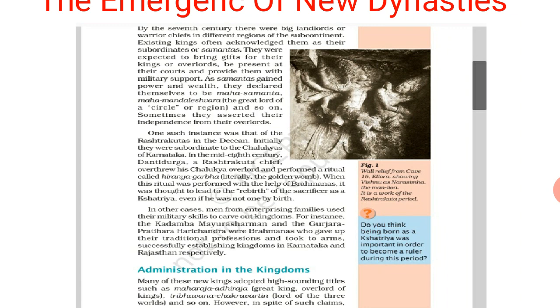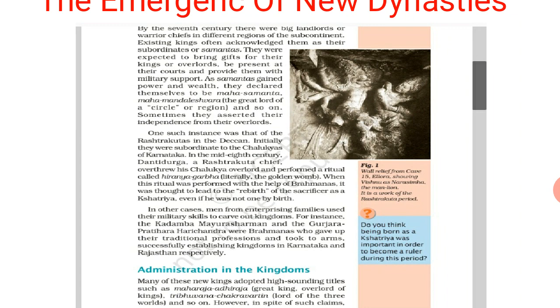They worked as samantas, but after some time, when the samantas got power and money, they thought that they wanted to be rulers. So they declared themselves rulers and made their separate regions.